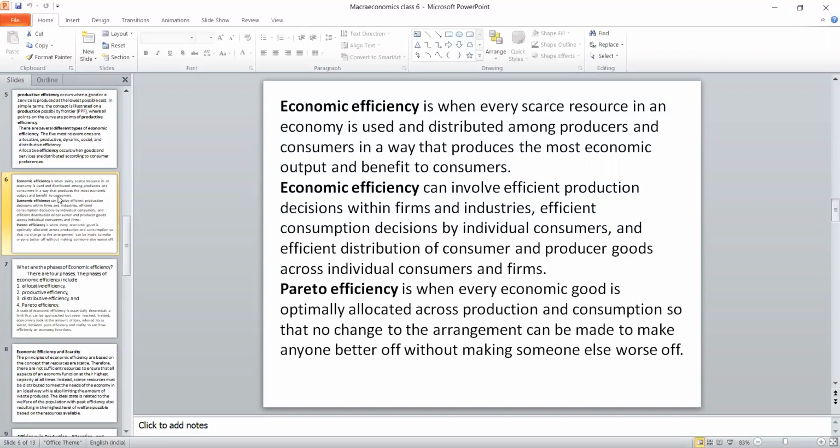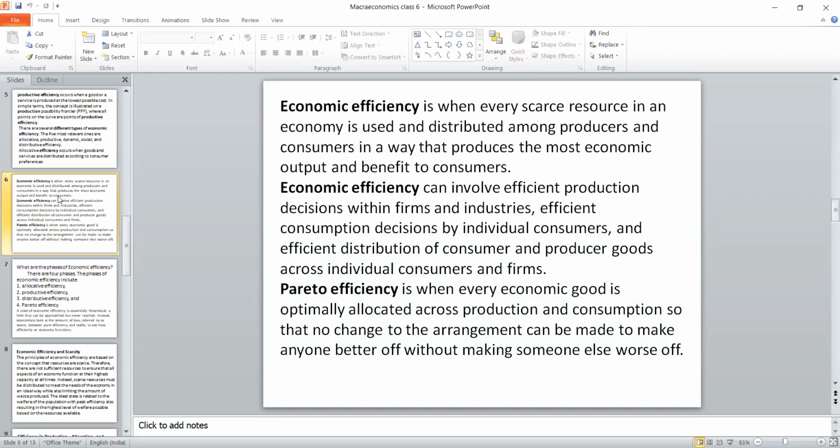One is efficient production. This efficient production is possible when the firm or the government takes the right decision. Once the right decision is made, then there should be efficient consumption by the individual household sector. How to connect these two? For that, we need the distribution channel. That particular distribution channel is also included in the economic efficiency.